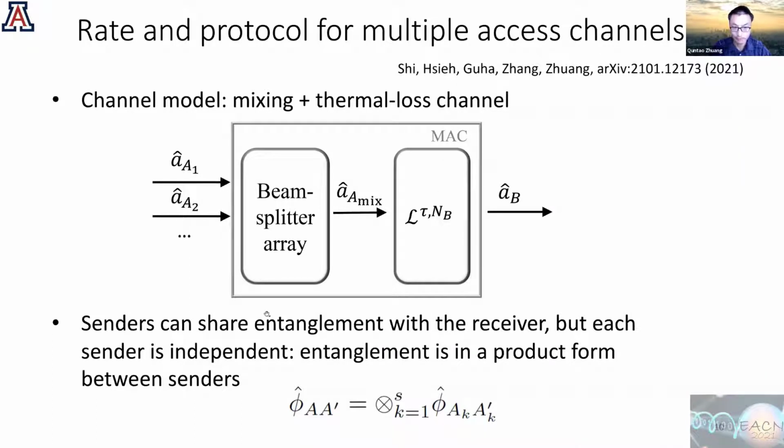And the senders can share entanglement, but in this case, the entanglement is pairwise. So each sender has the entanglement with the receiver in an independent fashion. Multipartite entanglement is not allowed in this multiple access channel scenario. Well, one can think about whether that is something worth considering, but for now, it's independent entanglement between each sender and receiver.